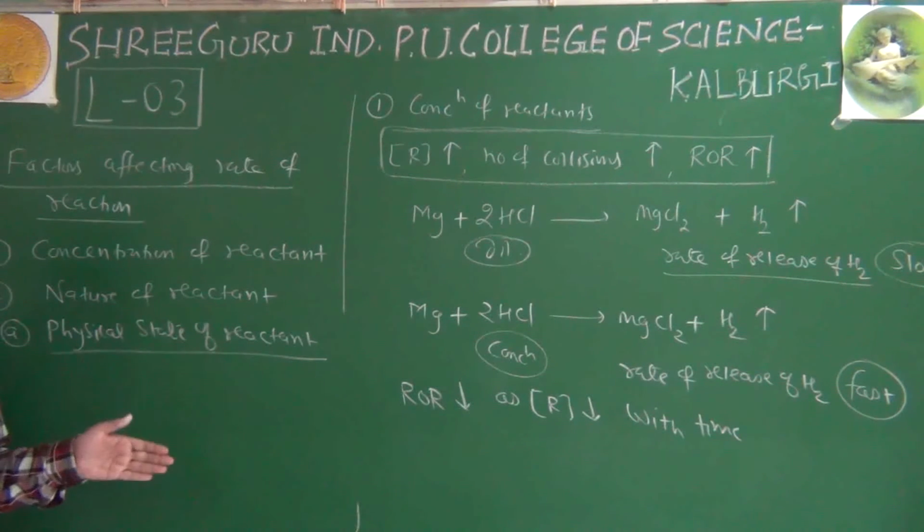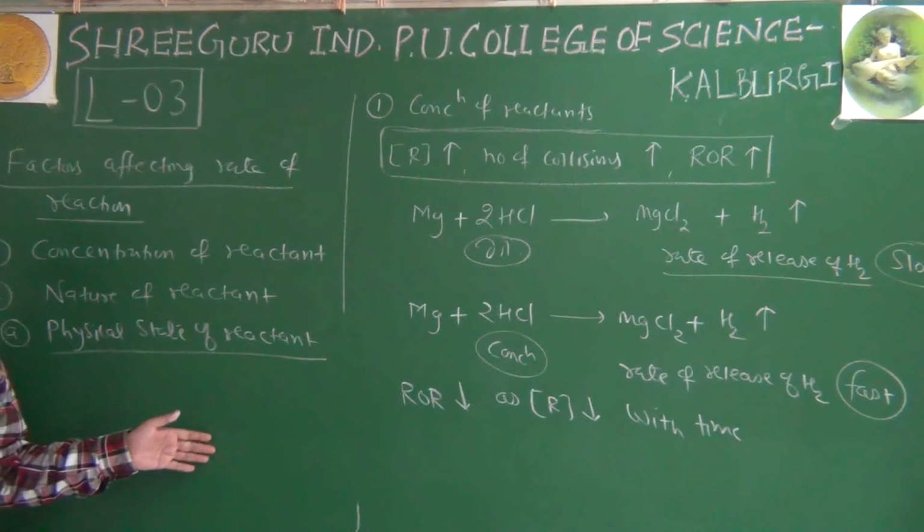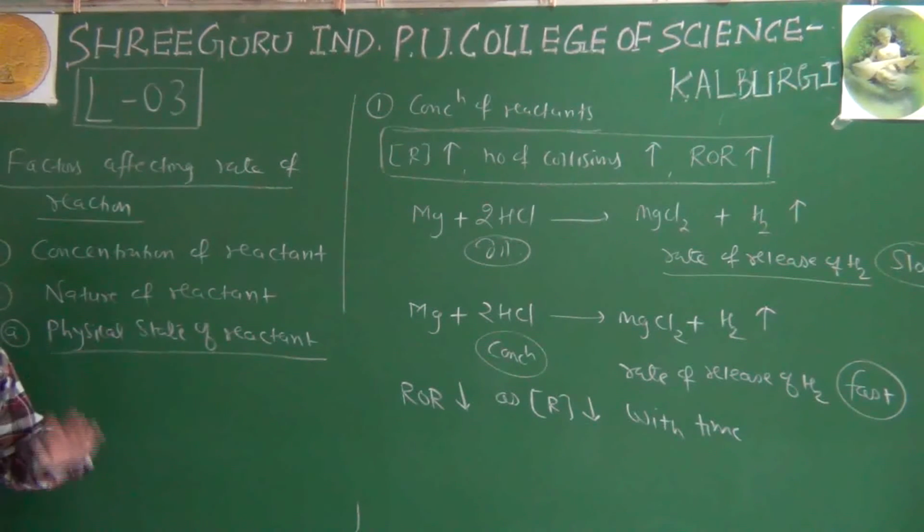If we have the same substance in gaseous state, liquid state and solid state, in which physical state is it more reactive? It's not a difficult question. You might have come across this question in your school level study also.